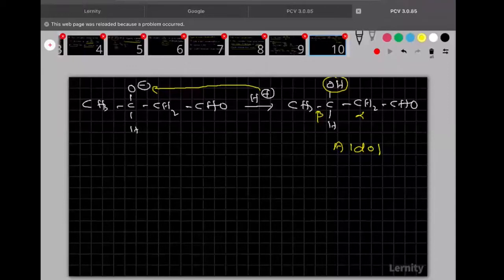Completed. What is the IUPAC name? That also we are going to see. So first of all, number 1 here, number 2, number 3, number 4. Clear? So what is the IUPAC name of this compound? This compound is called 3-hydroxybutanol. This is the IUPAC name of this compound.